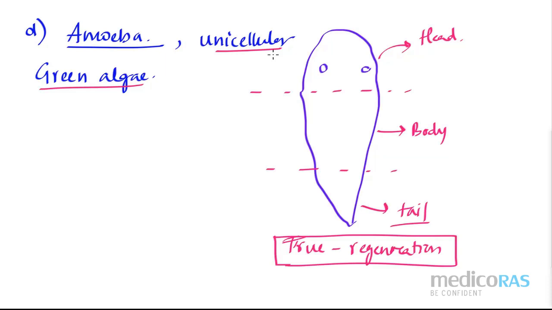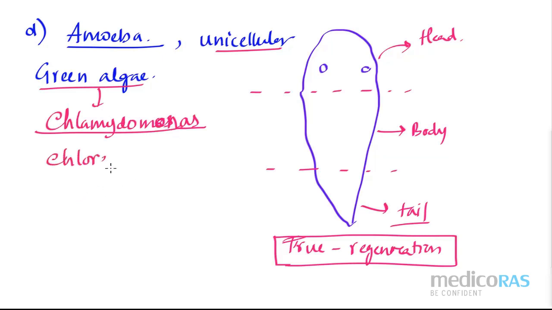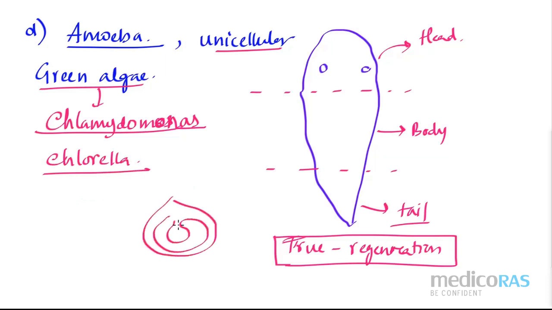Okay, let me give you the example. This is Chlamydomonas, or I can write Chlorella also. If you remember, the structure is something like this. Yes, we have drawn this structure. Here the eyes are there and the tails are something like this. So this is the structure of Chlamydomonas. If I am not going to give this tail or flagella, then it will be Chlorella.